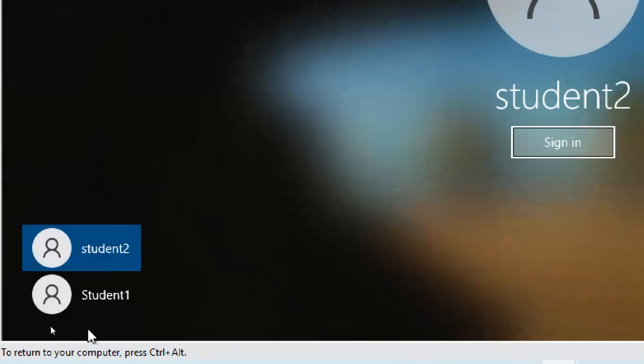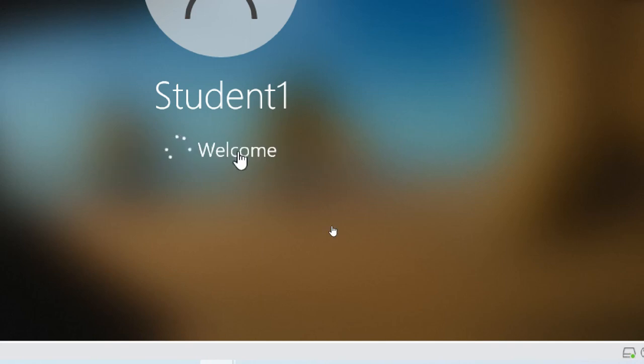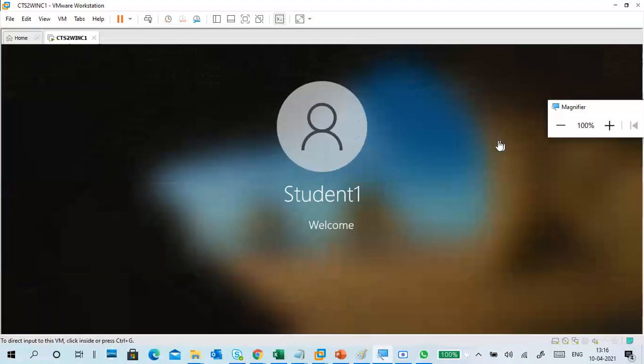So I'm going to log in to student 1. I will create a file in some drive, a specific file, and give a security permission to the other user.